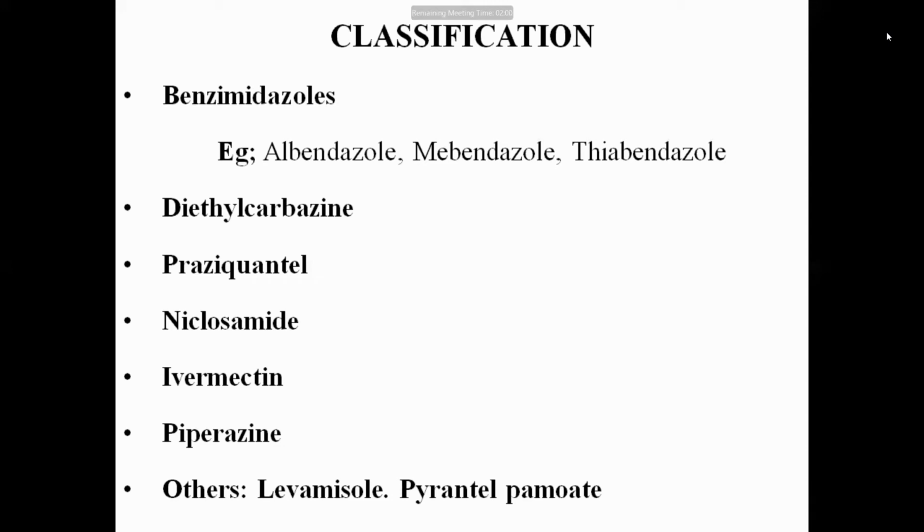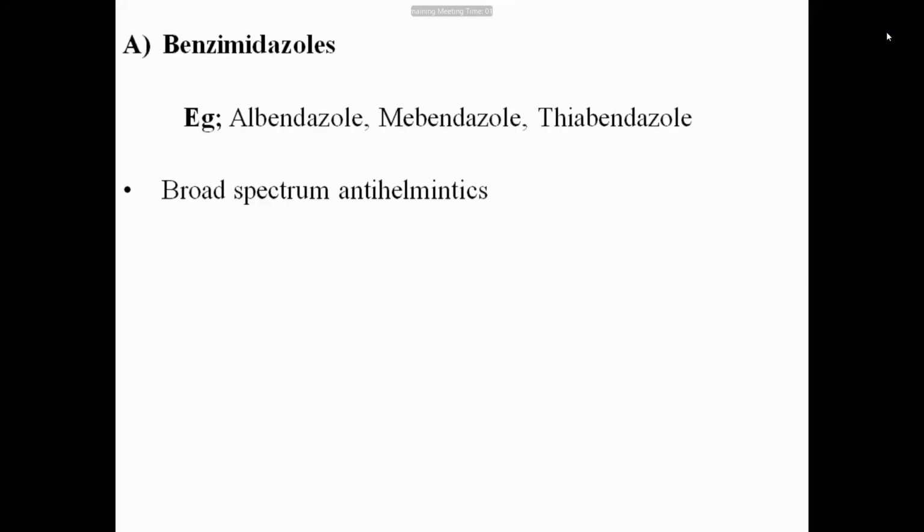So the important thing here is the classification. The benzimidazole drugs are albendazole, mebendazole, and thiabendazole. Other drugs are diethylcarbamazine, used for the treatment of filariasis, and the other anthelmintic drugs are praziquantel, niclosamide, ivermectin, piperazine, levamisole and pyrantel pamoate. We have already discussed the important points about albendazole. Benzimidazole is a broad spectrum anthelmintic, covering almost all worm infections.